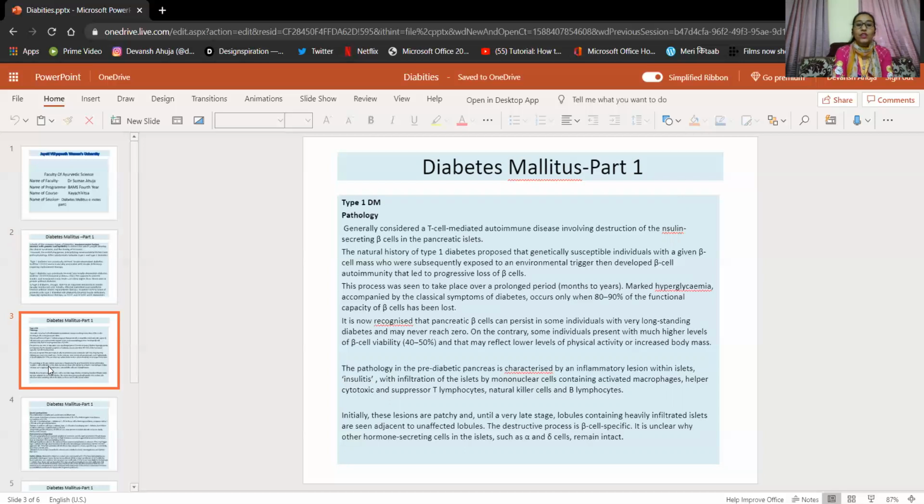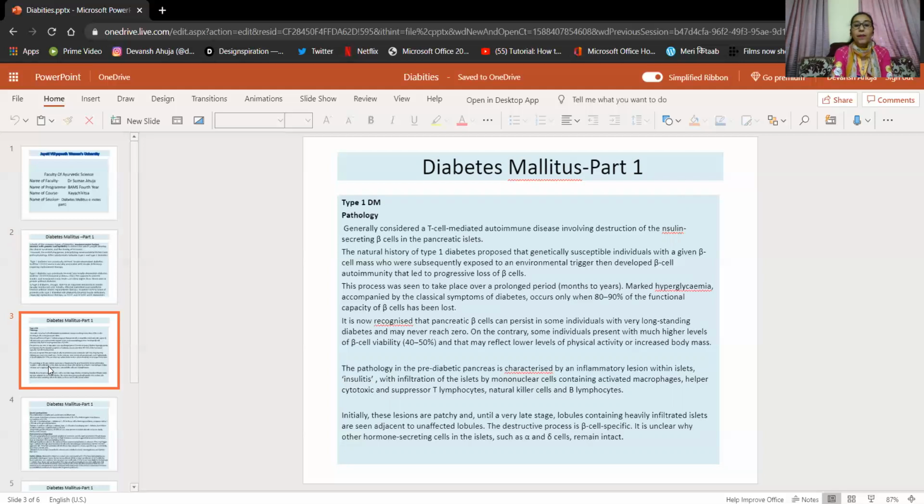The pathology in the pre-diabetic pancreas is characterized by an inflammatory lesion within the beta cells, called insulitis, with infiltration of the islet by mononuclear cells containing activated macrophages, helper, cytotoxic and suppressor T lymphocytes, natural killer cells, and B lymphocytes. These are the pathological changes which occur in the pancreas in the pre-diabetic stage.